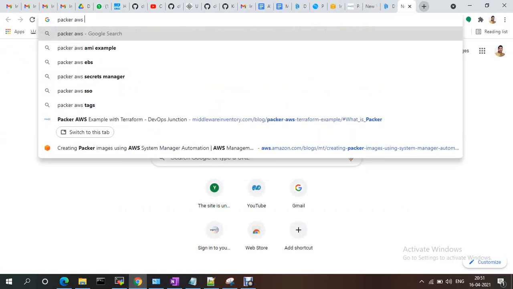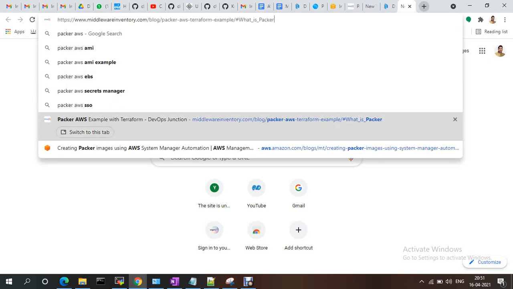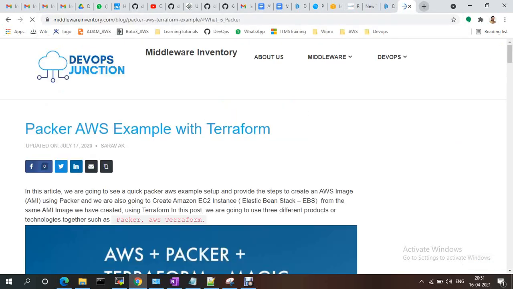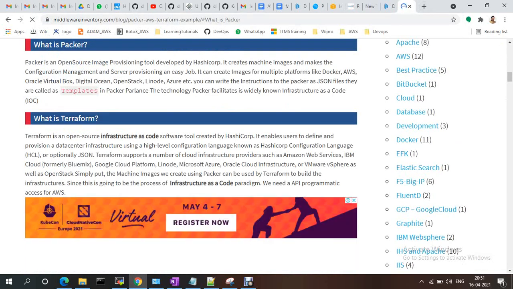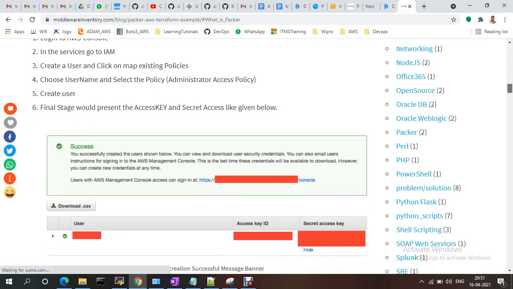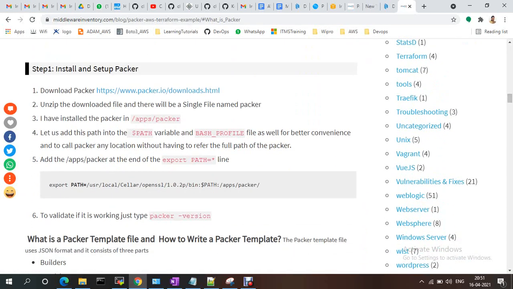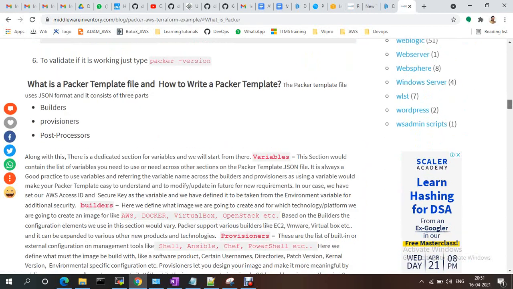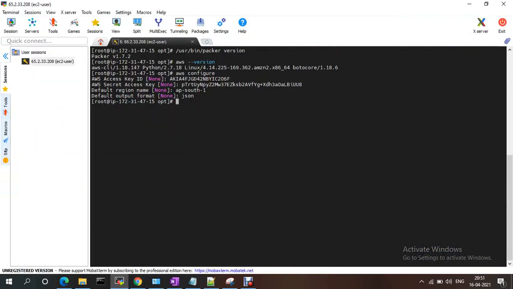Now if we go to the Packer AWS example with Terraform, I'm just following this one. These are the steps: you need to provide the access key and secret key from AWS. I just installed Packer. Now I have created some files.